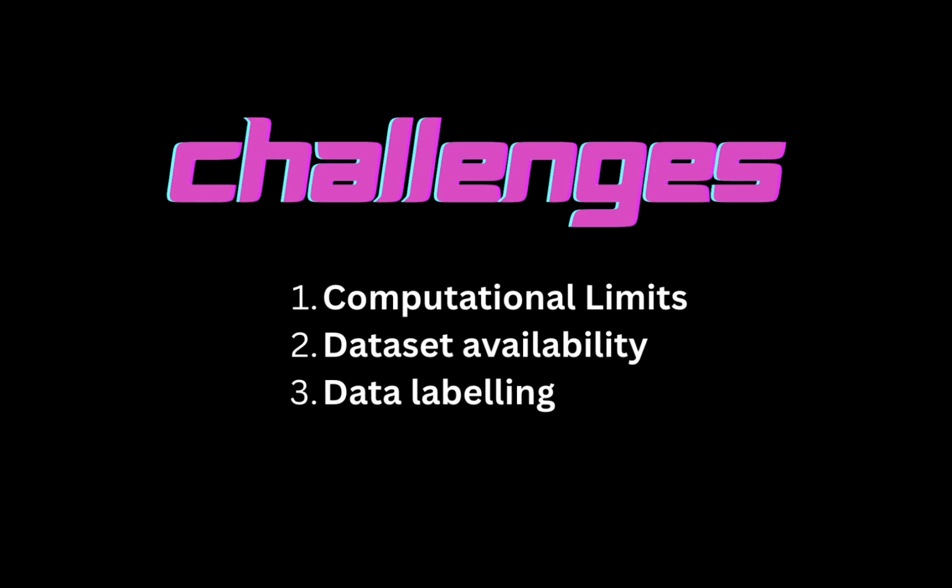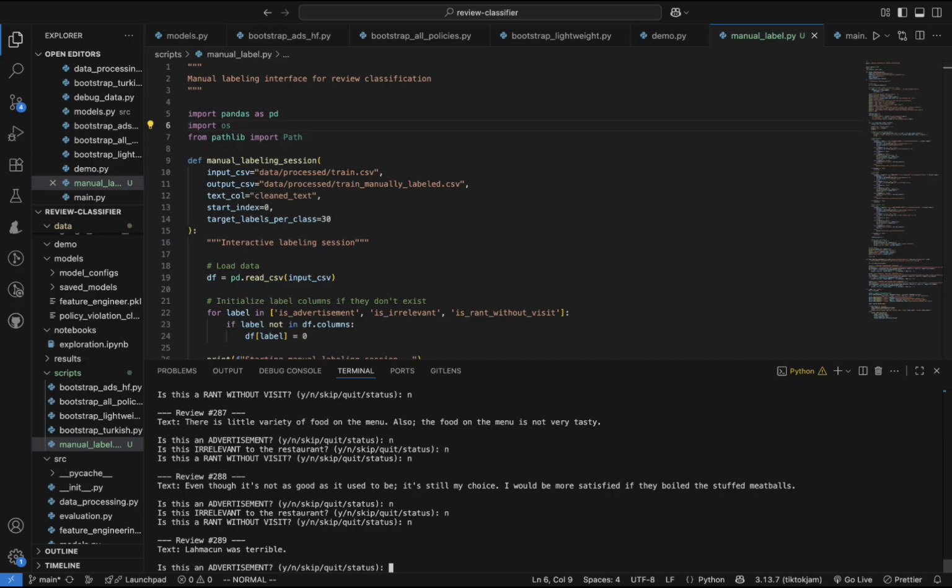Of course, building RealViews came with challenges. Since I was hosting everything on my Mac, I faced computational limits and couldn't fine-tune larger, more advanced models. The dataset was also limited, especially in Chinese, which means that there's still plenty of room for deeper training and refinement. For the English datasets, inconsistency in the raw Google Maps data, such as different column formats and messy inputs, combined with time constraints like manually labeling reviews into ads, spam, or irrelevant rants, naturally limited the scale of training.